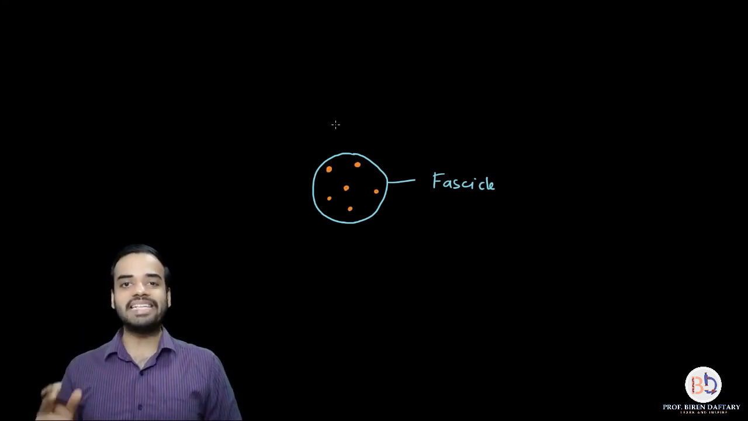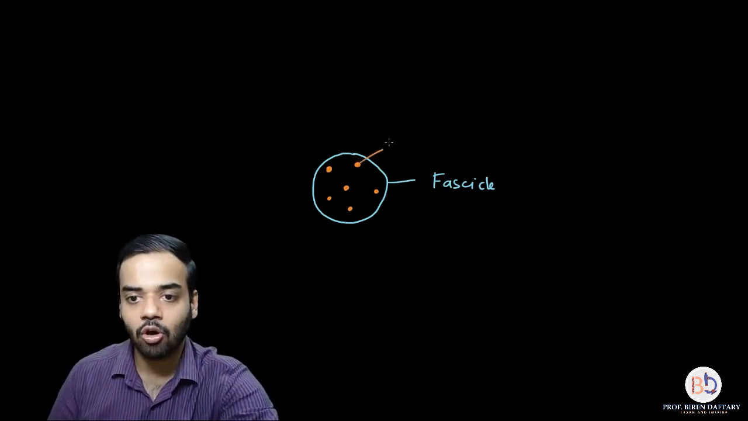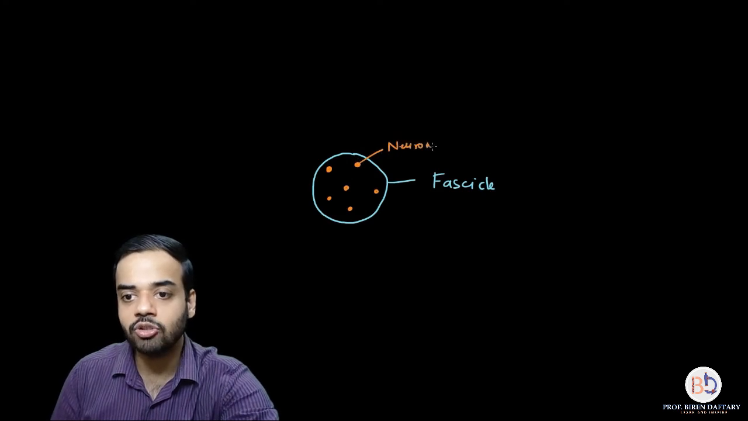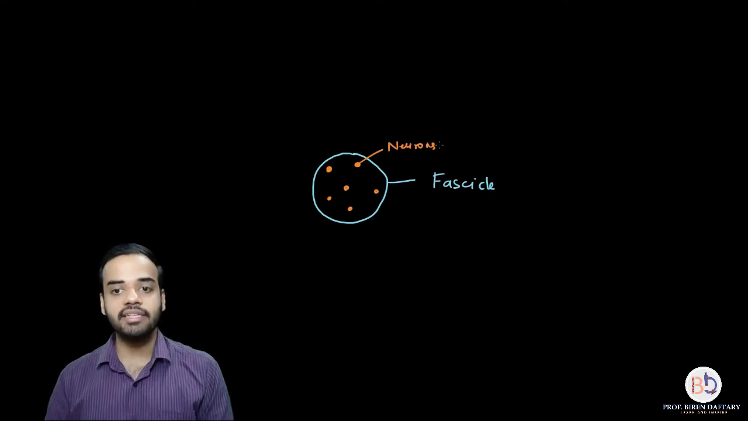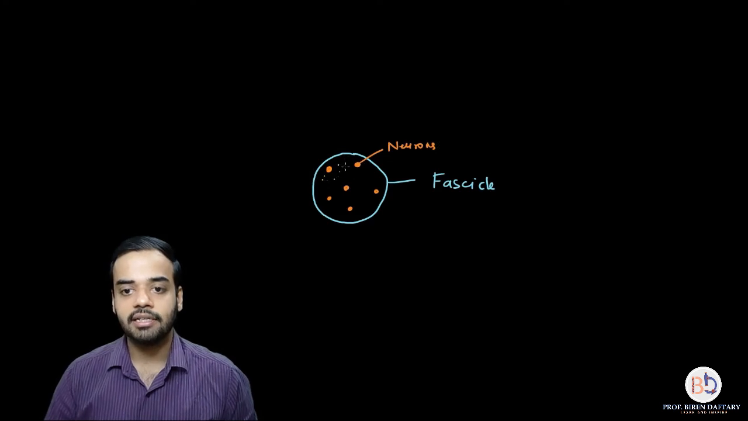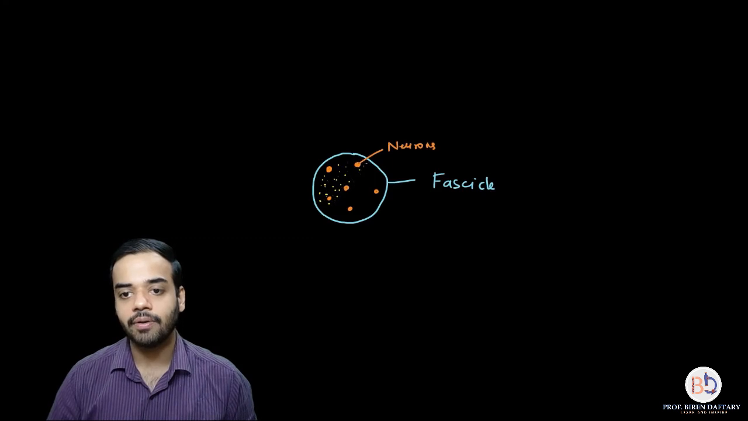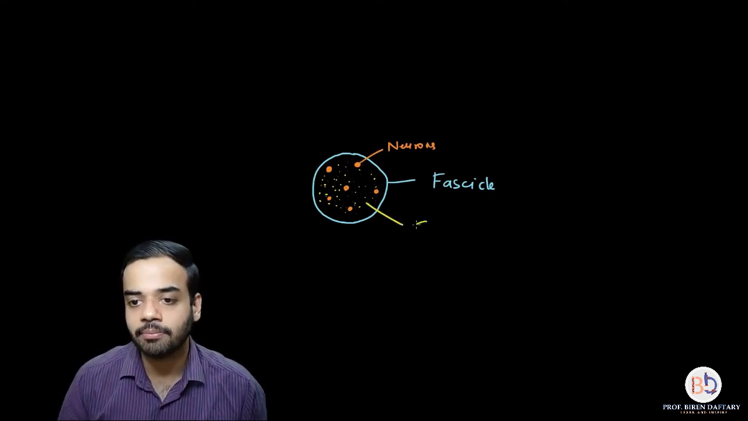Now what happens is, inside the fascicle, all the neurons which are present, let me label them, these neurons are surrounded by a connective tissue, because a connective tissue is required to connect or join all the neurons in the fascicle. So this connective tissue, which I am going to draw with yellow color over here, surrounding each neuron, is called endoneurium.